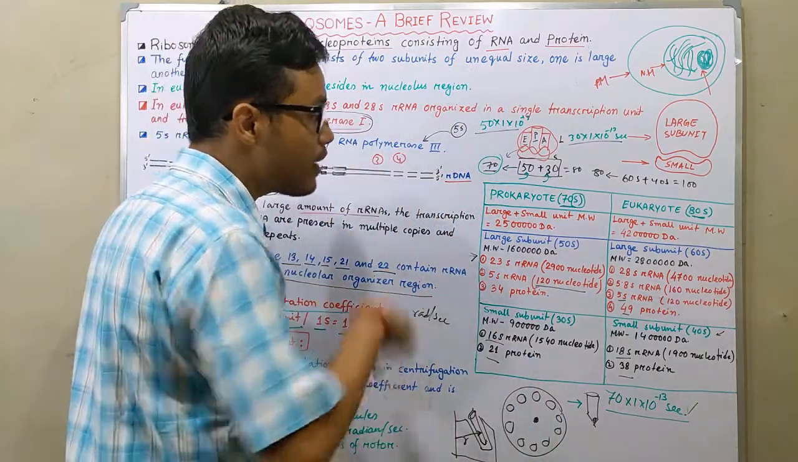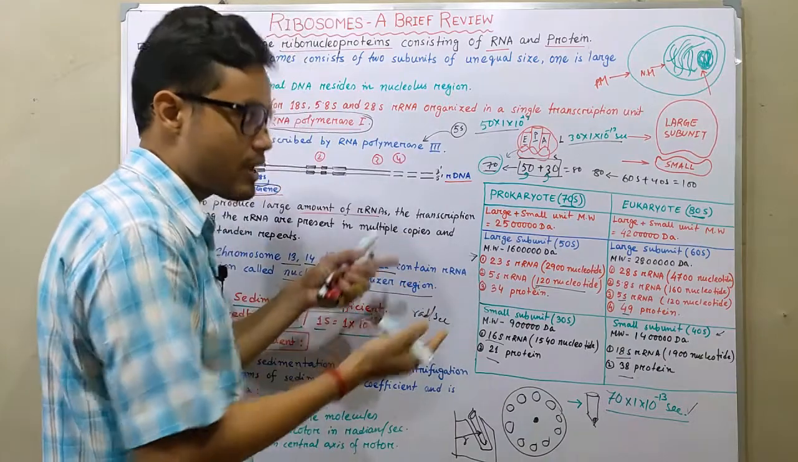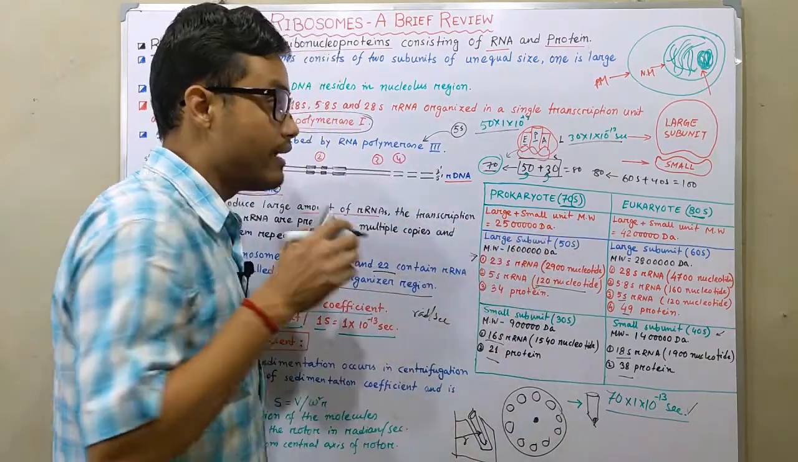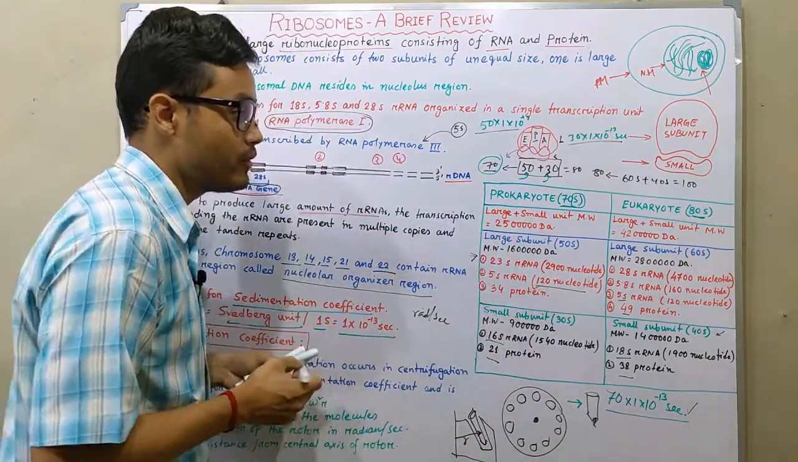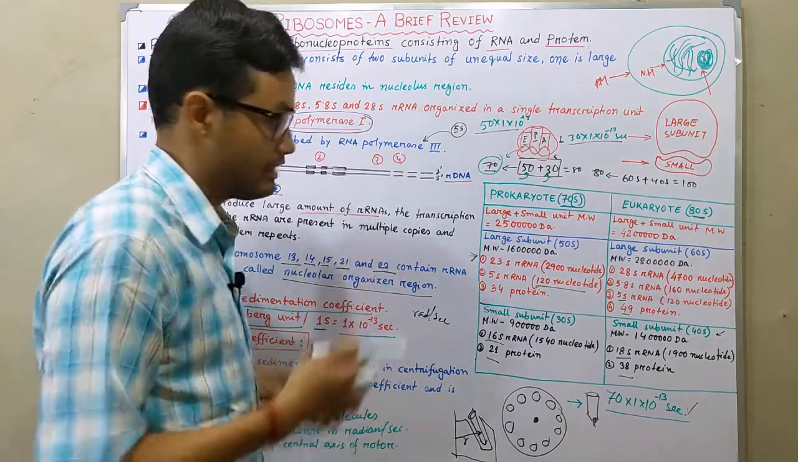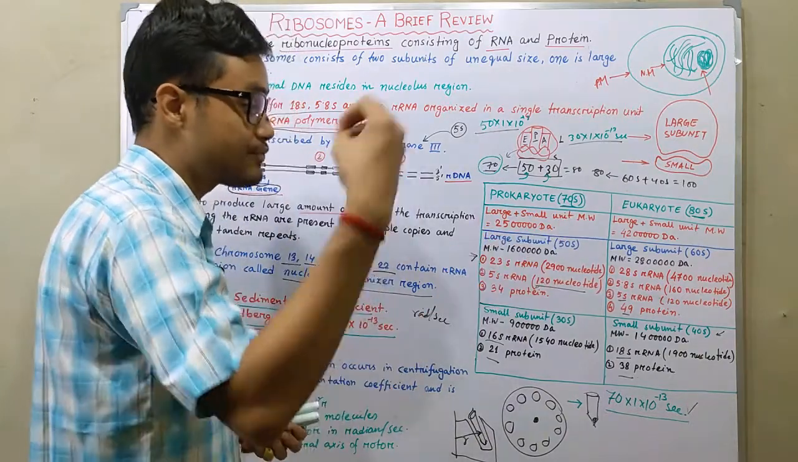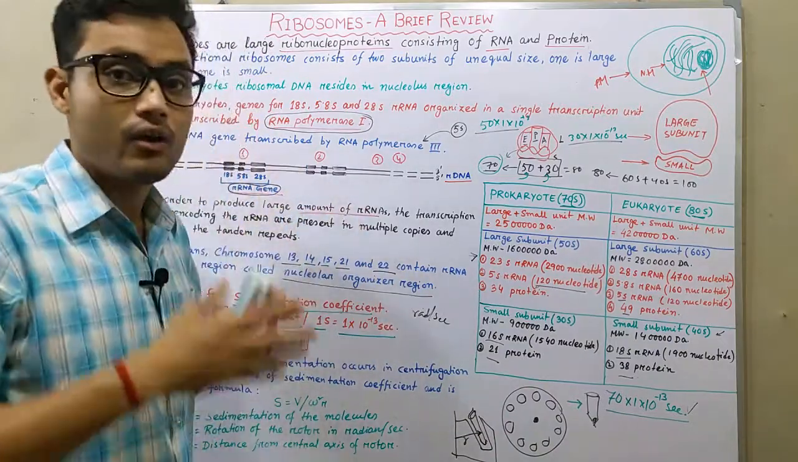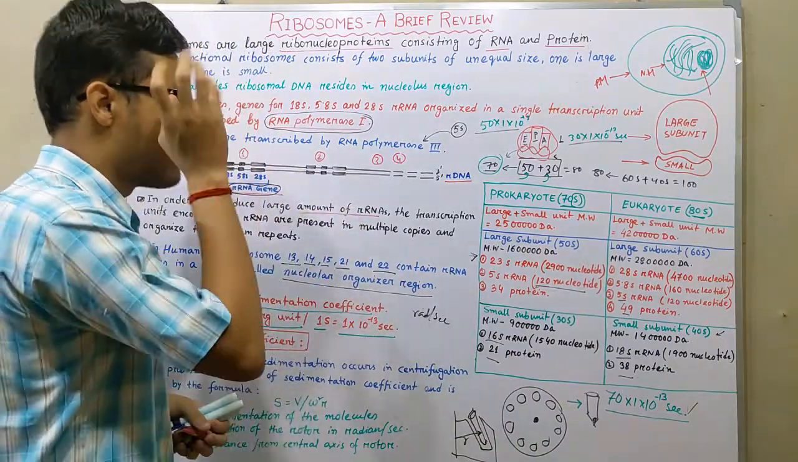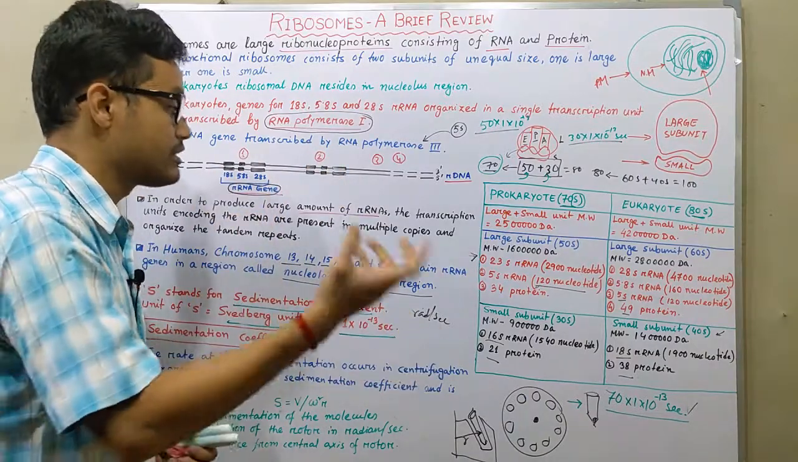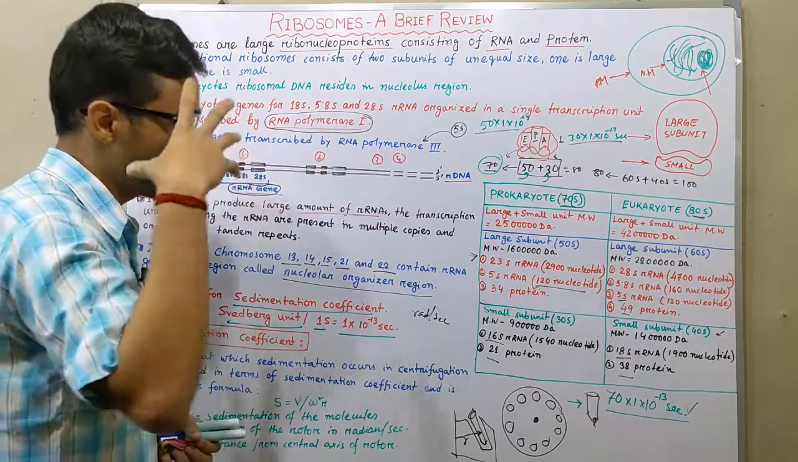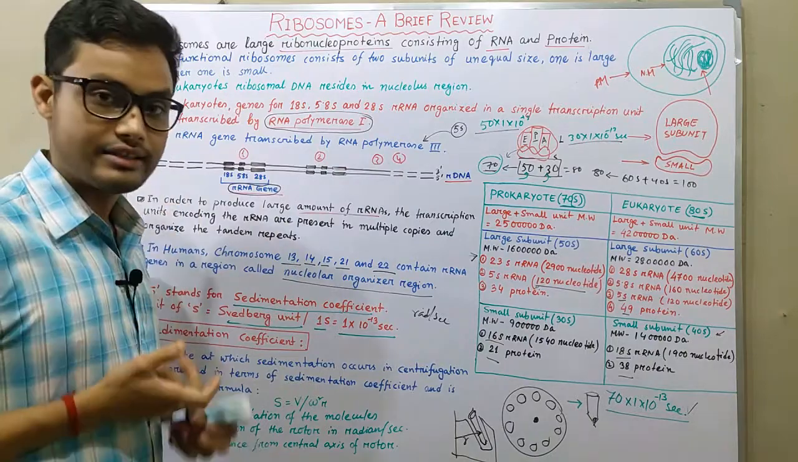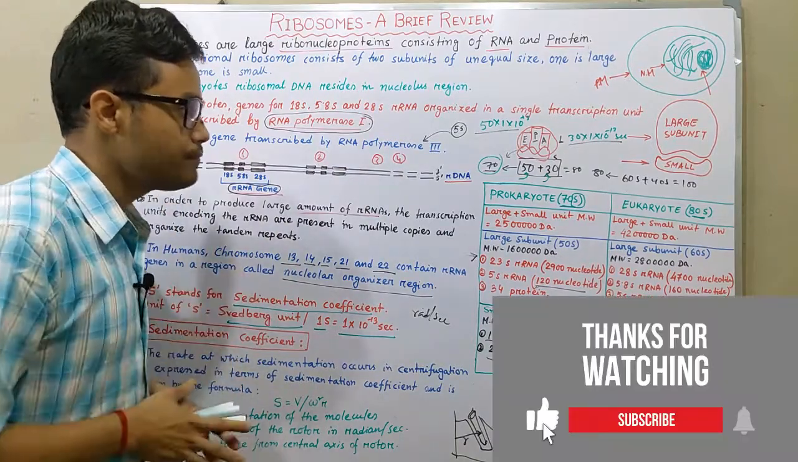So this is all about prokaryote ribosomes and eukaryote ribosomes. I hope this video is helpful for you to understand 70S, 80S, and 60S, 40S, 50S, 30S, and what rDNA is, what the gene cluster of particular rRNA genes is, and what the nuclear organizer region is.